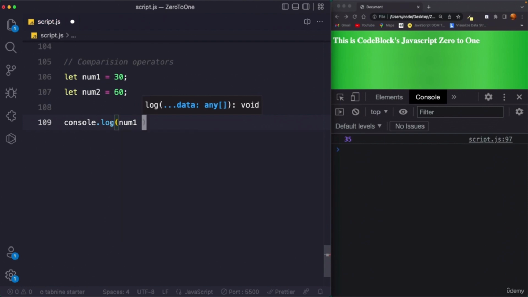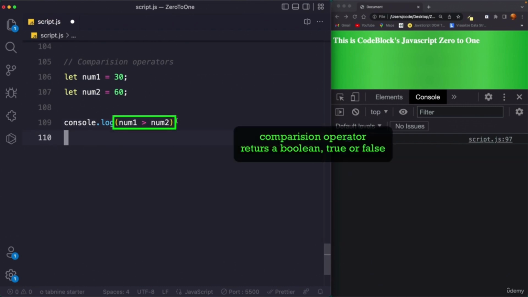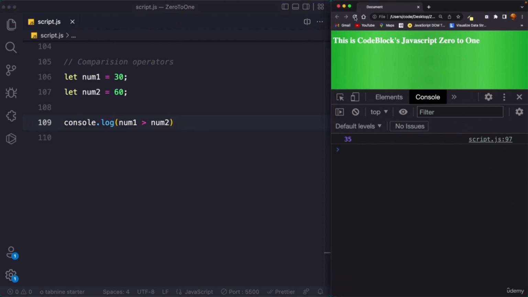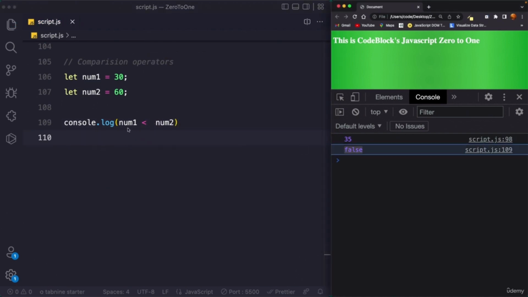So we can simply say console.log num1 greater than num2. Now let's work it out ourselves. Num1 is 30 and num2 is 60. So is num1 greater than num2? No. So it would result in false being printed here. Save this, reload, you see false. Okay, so this is the comparison operator. Similarly, you can check for less than as well. You can say less than, and now it would print true. Why? Because num1 is 30 and num2 is 60, and obviously num1 is less than num2. Reload, now you get true.